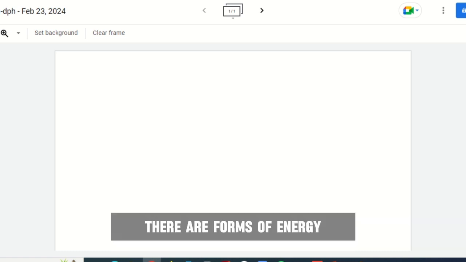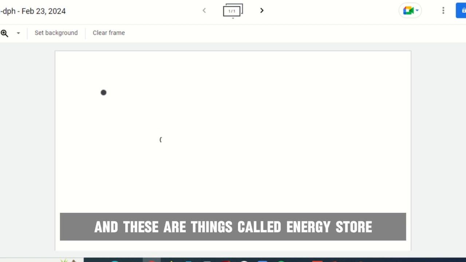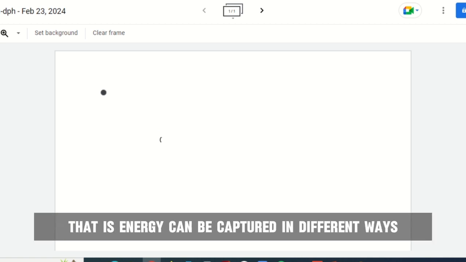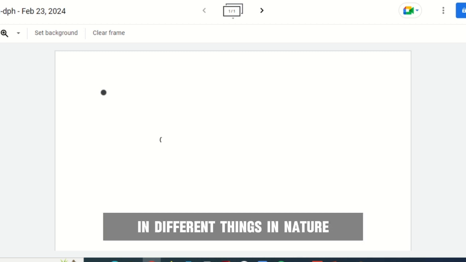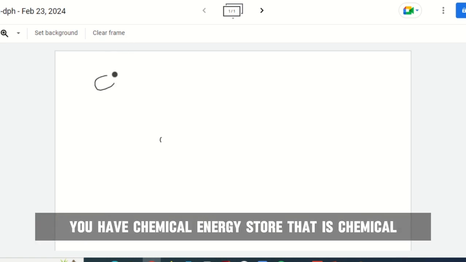There are forms of energy. That is, energy exists in different things, and these are called energy stores. Energy can be captured in different ways, in different things in nature, and those are the stores of energy. You have the chemical energy store.